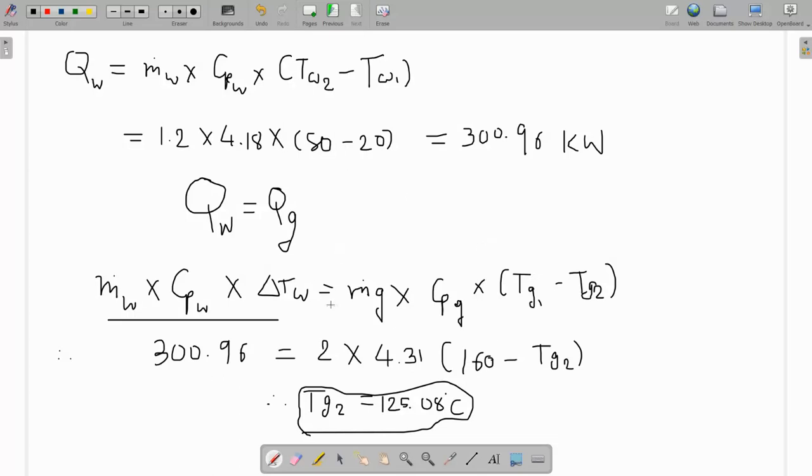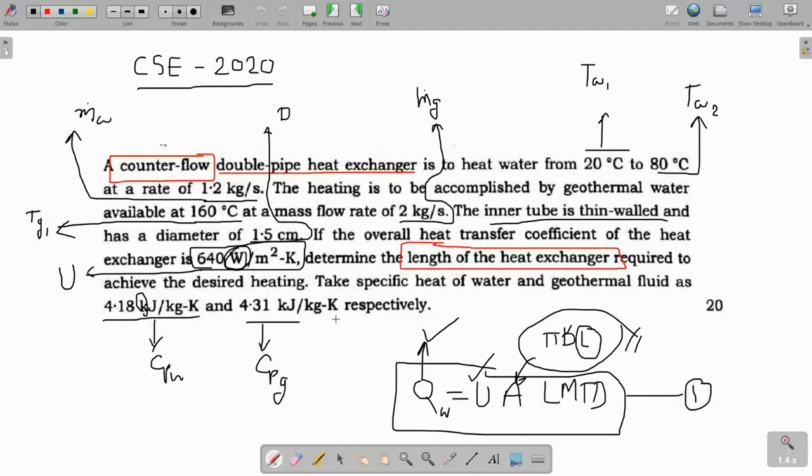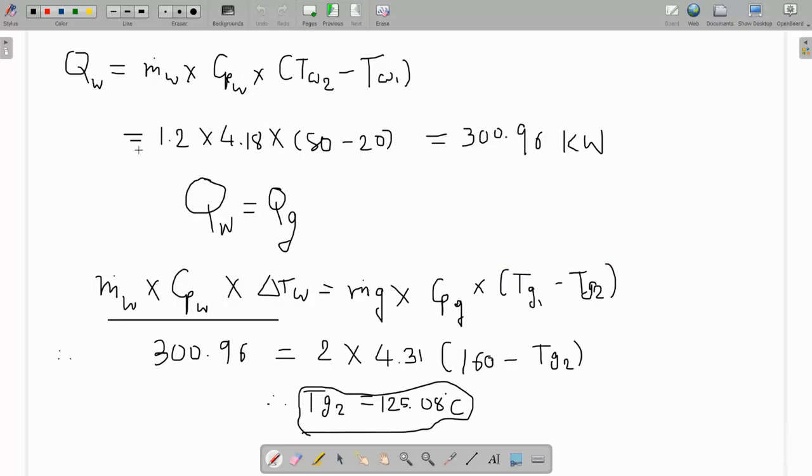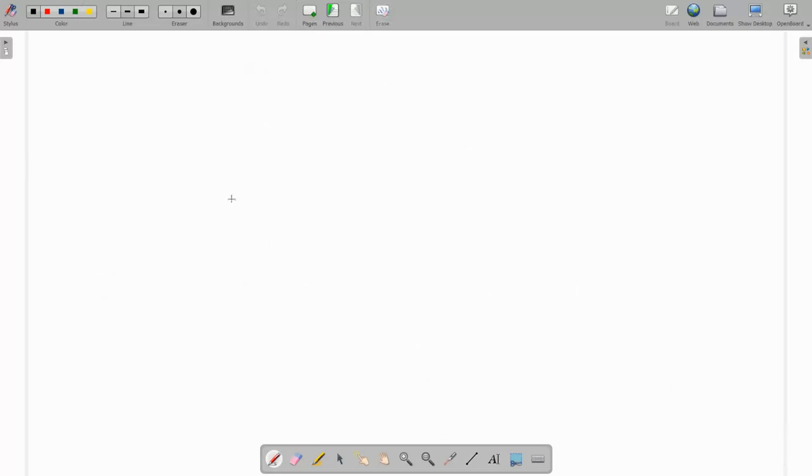Now we have all the 4 temperatures. Now we will draw the temperature profile, but before drawing that we have to take the type of heat exchanger, that is a counterflow heat exchanger. So the temperature profile will be like this. This is the temperature axis and this is the distance axis.